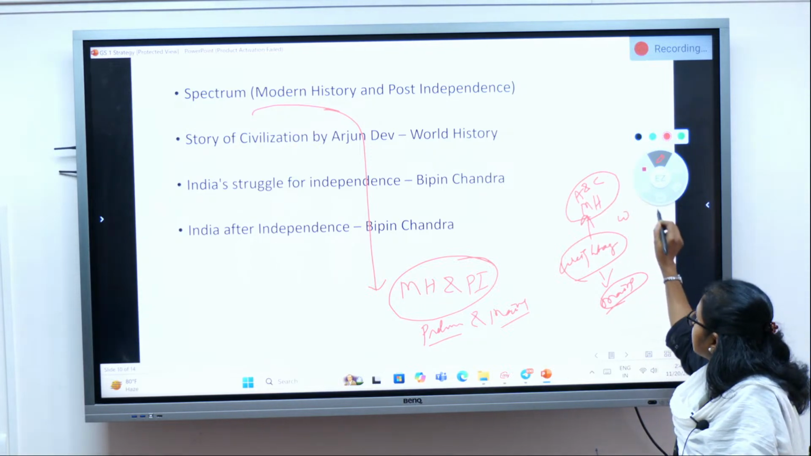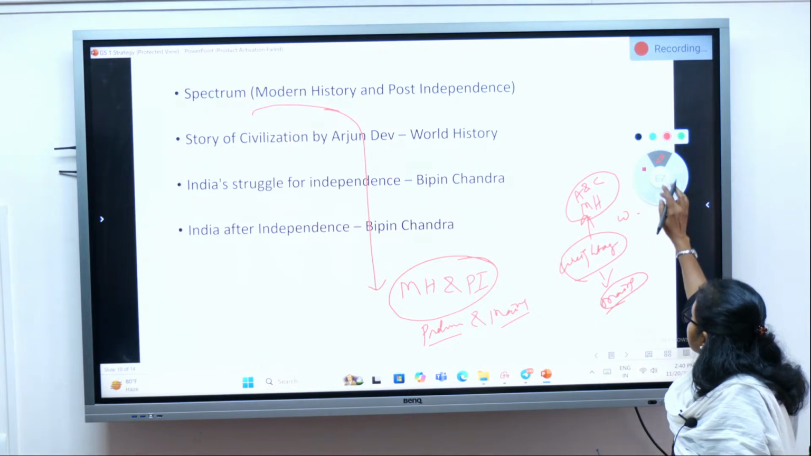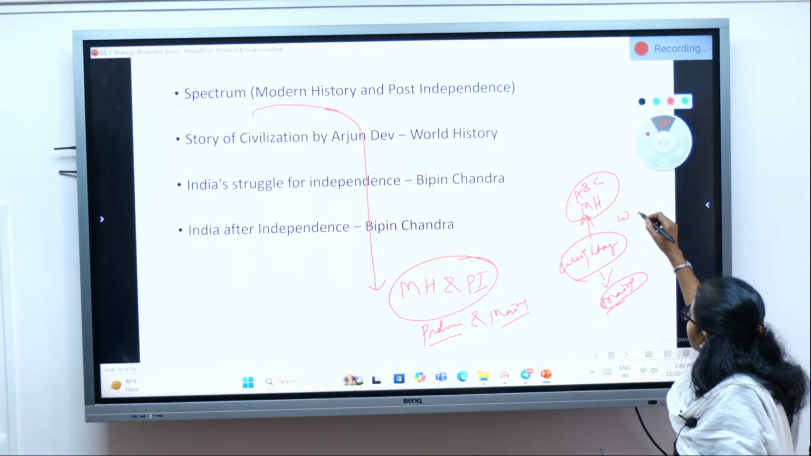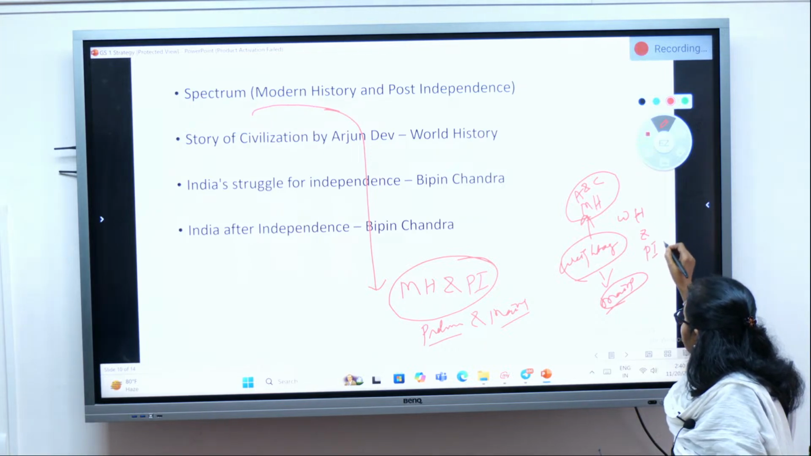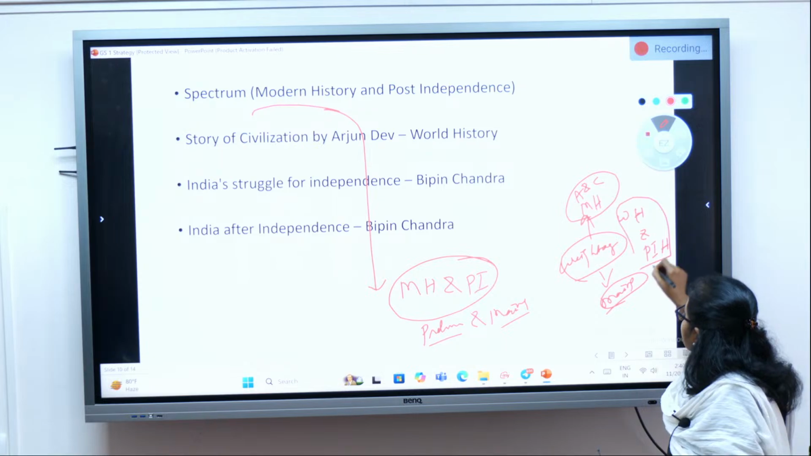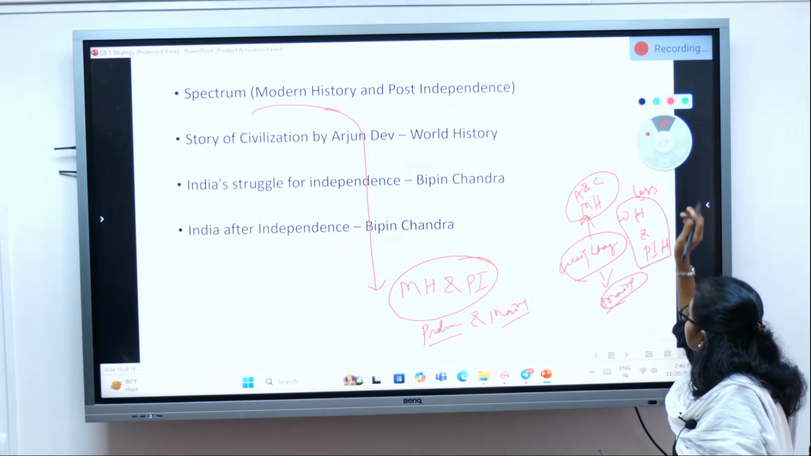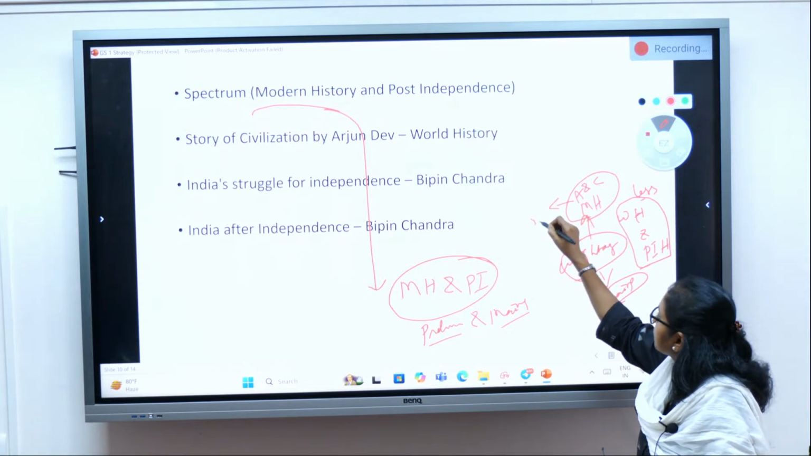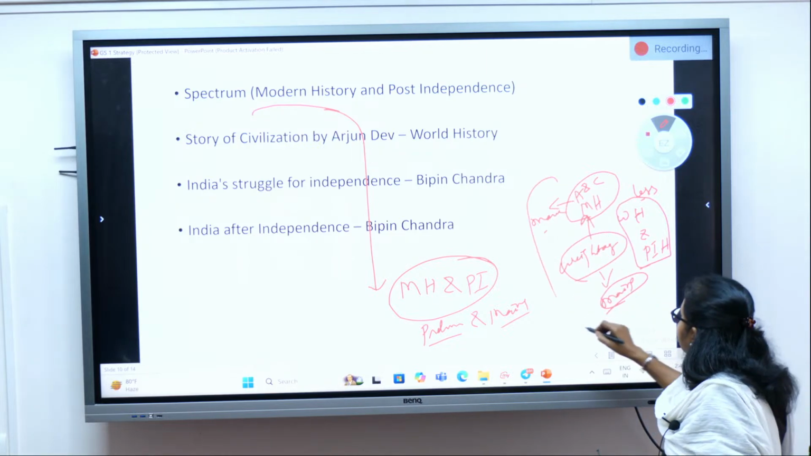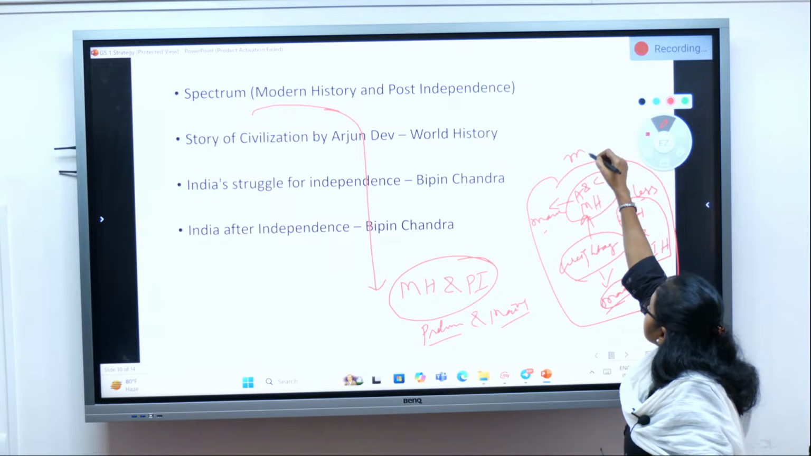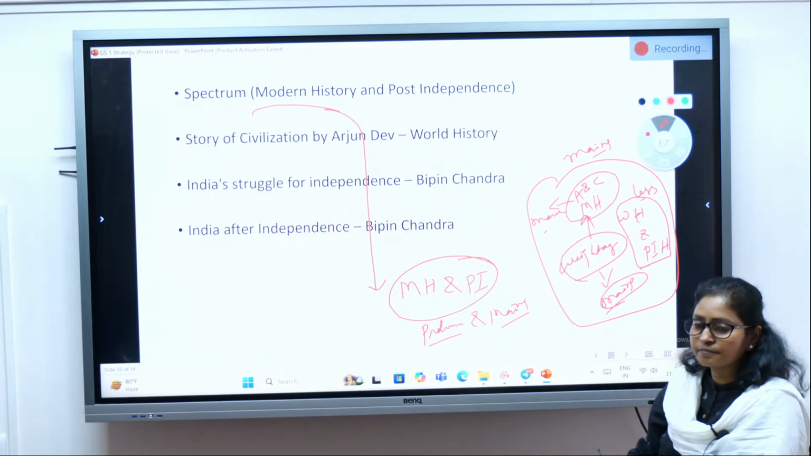These two sections have more weightage. Comparatively, world history and post-independent history are less. More questions are coming from here, in the mains, entire for mains.